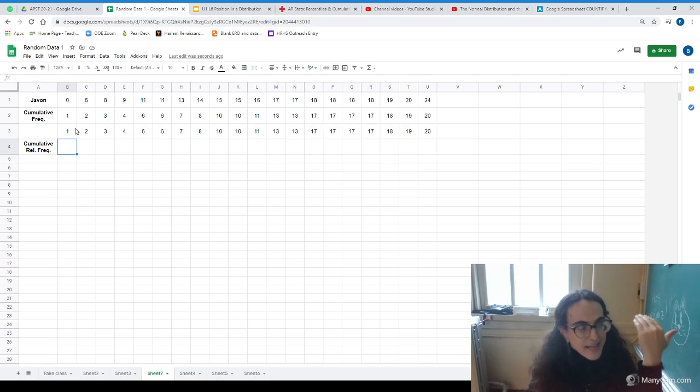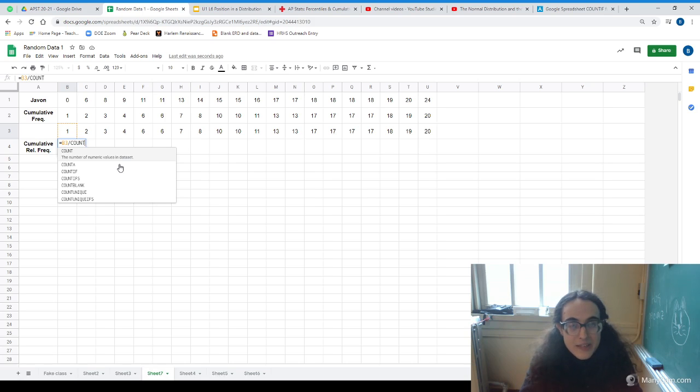So once we have cumulative frequency, remember frequency is very easy to turn into relative frequency. Same thing goes for cumulative. It's the same idea. You take a given frequency value and you divide it by the total number. So we can do this again using a formula. We can take the cumulative frequency value and then divide by the number. So say I could go with 20, I could just type it in. But again, what if we have a bunch of data and I don't know the exact number?